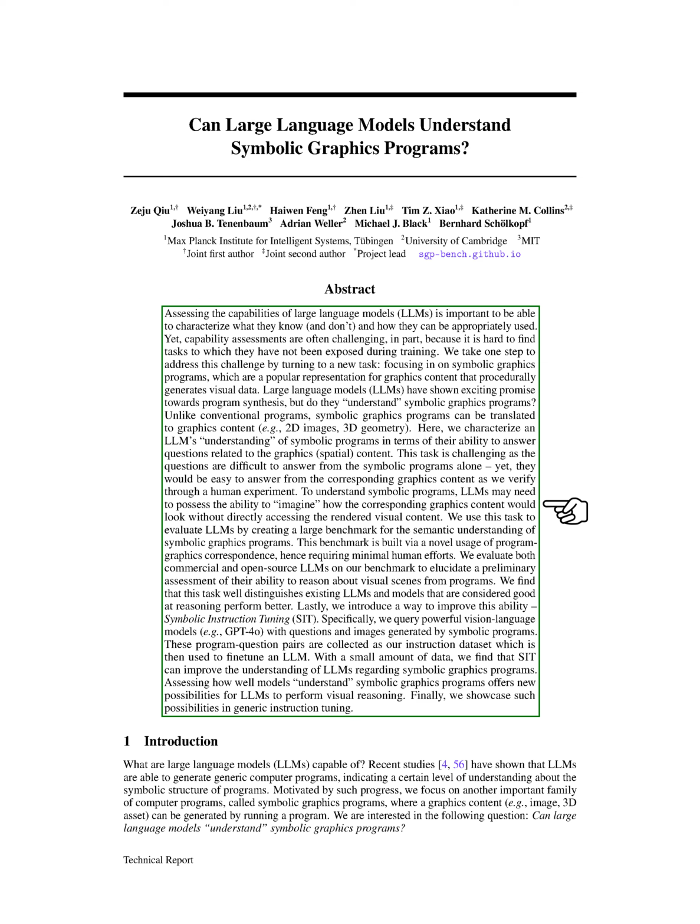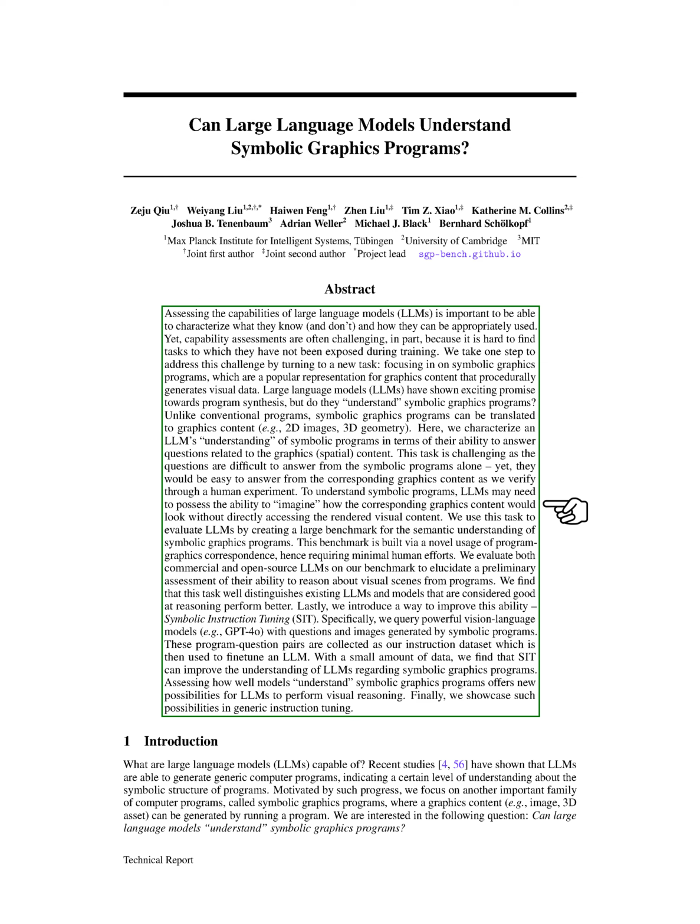To clarify what we mean by understanding, we define it in terms of how well LLMs can comprehend the images produced by these programs. We assess this understanding by evaluating their ability to answer semantic questions based solely on the program input. These questions are designed to be straightforward when looking at the image but challenging when only considering the program text. We propose a framework for creating benchmarks to evaluate LLMs' understanding of symbolic graphics programs with minimal human input. While we acknowledge that human understanding involves more complex visual reasoning, our benchmark aims to shed light on one aspect of understanding in LLMs.